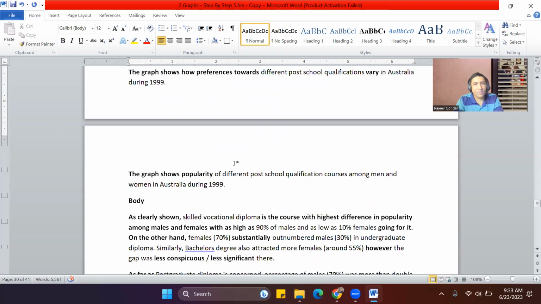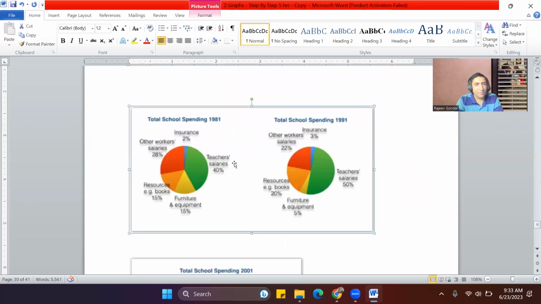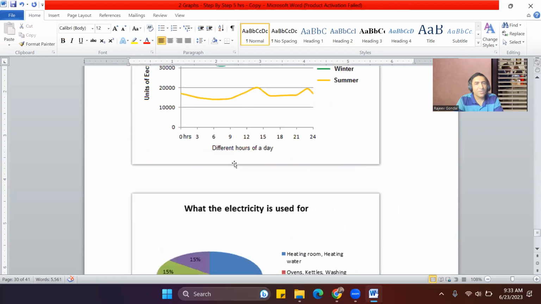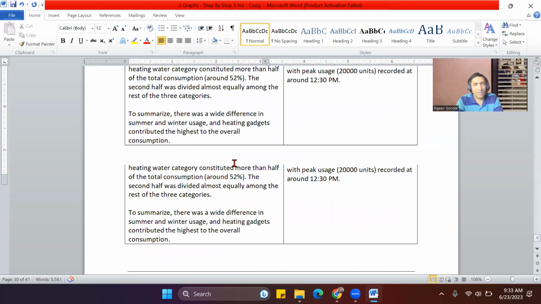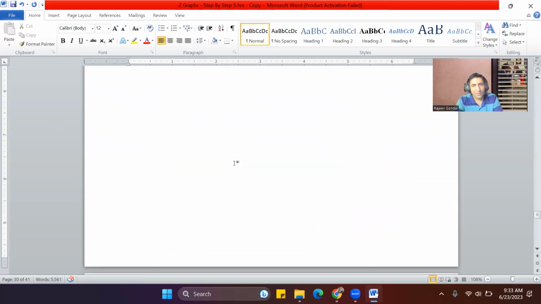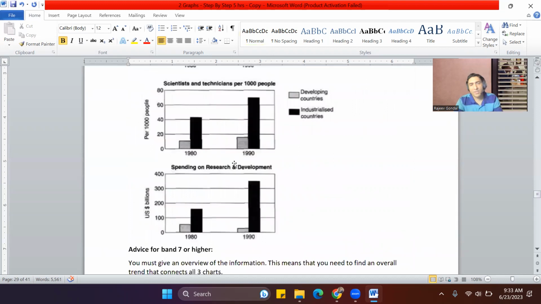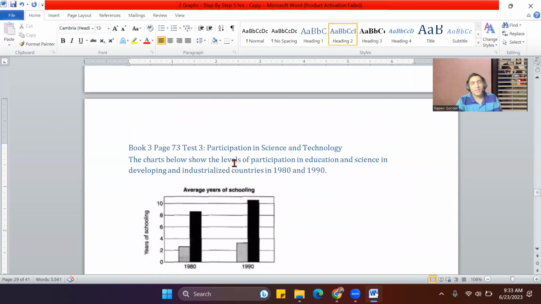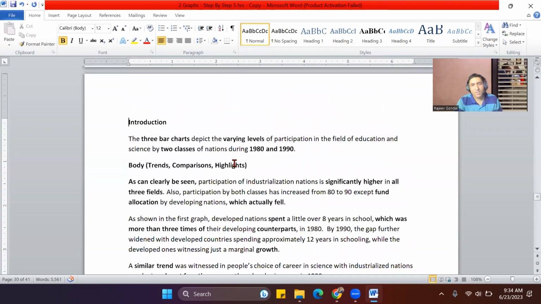Here you have got questions and answers to all the different types of graphs. And the way we have read this graph, we can just go on doing all the different types of questions in task 1 and task 2 using this file. There are questions as well as answers. All you have to do is take one question as a sample, understand it, and then write about it in your own words. You can take some help from the answers in case you want to use certain adjectives which describe trends and other stuff. And that becomes very easy to learn.